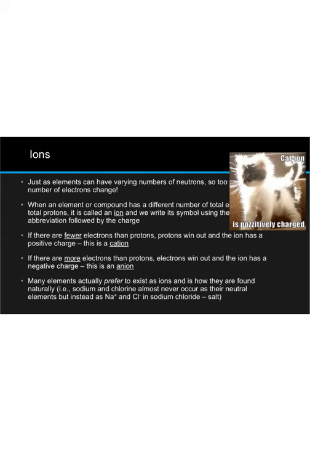The next thing that we need to talk about are ions. Ions are substances that have gained or lost electrons, and as a result have some electrical charge. So ions result because atoms gain or lose electrons, or entire compounds gain or lose electrons. When the total number of electrons is different from the total number of protons in the nuclei of atoms, we call the resulting substance an ion because it's electrically charged.